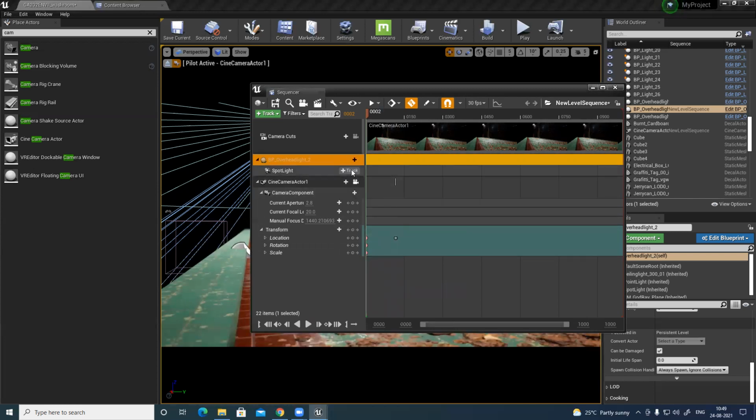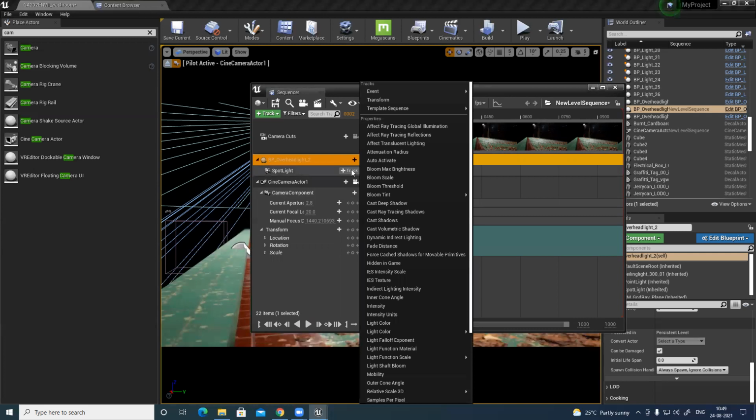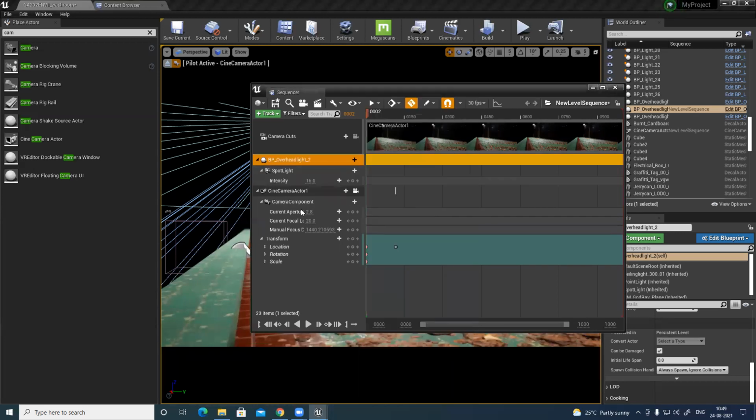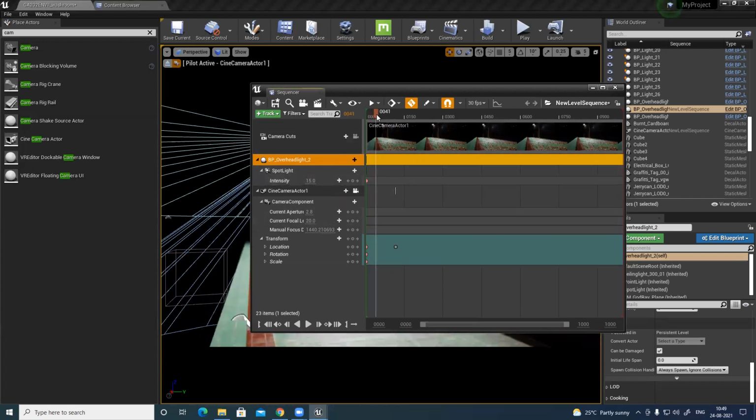And with this spotlight, I want to change the intensity. So I added intensity. By default, right now it's 15, so let's keep it 15. What I'm doing right now is animation plus creating cinematic effects. So first key, let's keep it at 15. Then move a couple of frames, make it 0, auto key generated.